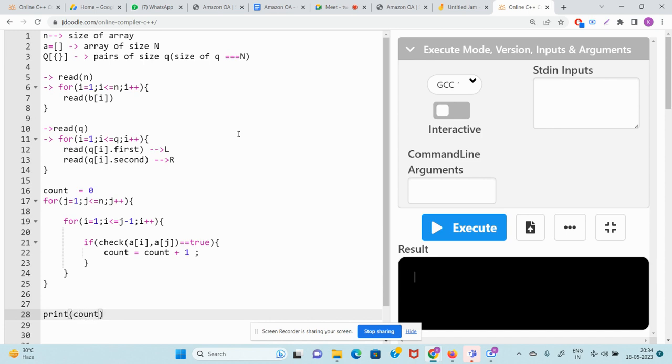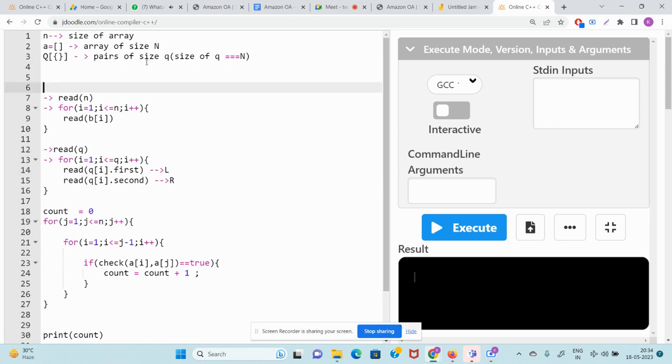Nice. Now, guys, I need to create a check function, right? So let us create the check function here.